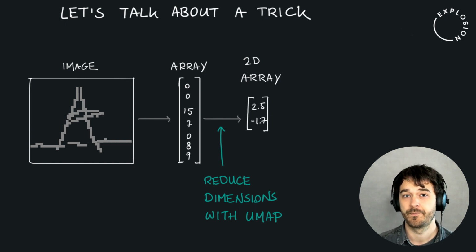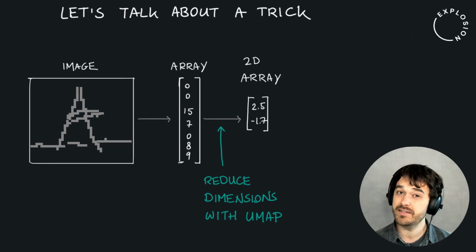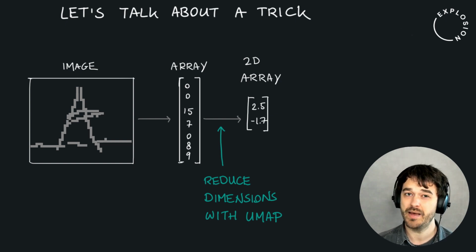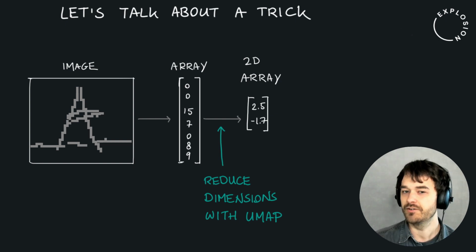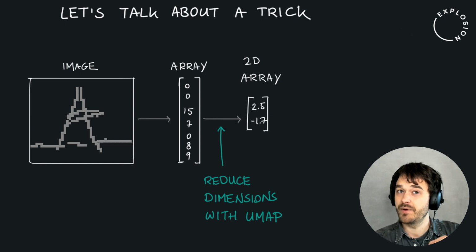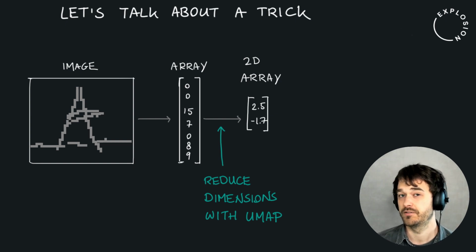UMAP for this. UMAP, for all intents and purposes in this video, is just a dimensionality reduction technique. It's in a way similar to principal component analysis, PCA, you might have heard of that. It's a variant of that. The main reason why I like using UMAP here is because clusters of points that appear close together in the high dimensional space also tend to be close together in the low dimensional space. And that's a property that UMAP has, and it has a fast implementation as well, which is why we're using it here. But again, the most important thing is that we have our big array that now gets turned into a much smaller array.